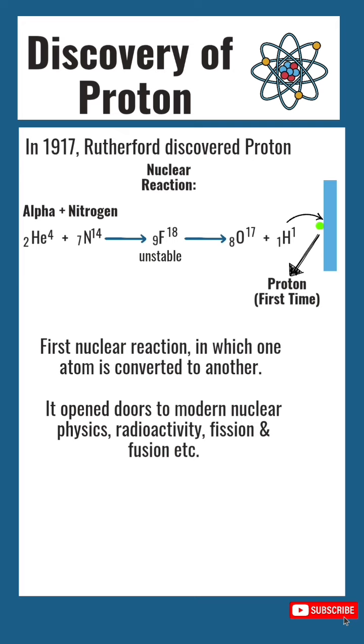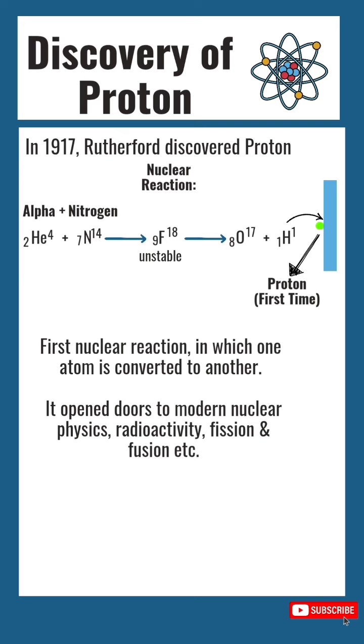When nitrogen atoms are bombarded by alpha particles, he observed a fast moving particle hit a screen. For example, when an alpha particle collides with a nitrogen atom, the nitrogen nucleus absorbs the alpha particle and forms an excited fluorine-18 that is highly unstable. It decays into oxygen-17 and a hydrogen nucleus. From this experiment, Rutherford concluded that the fast moving particle that hit the screen is a hydrogen nucleus.